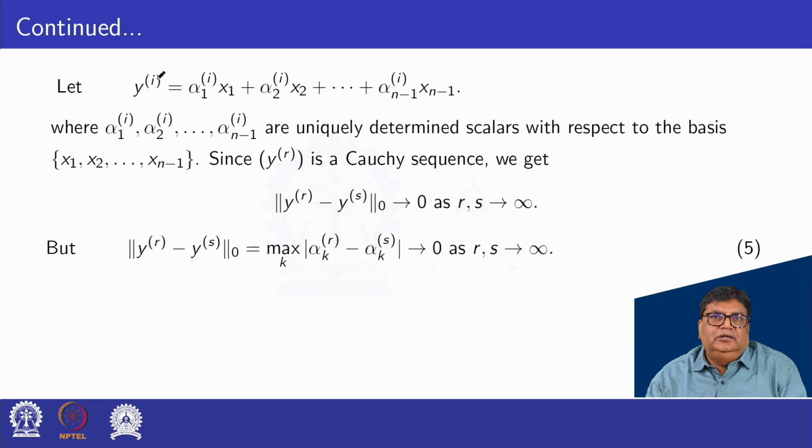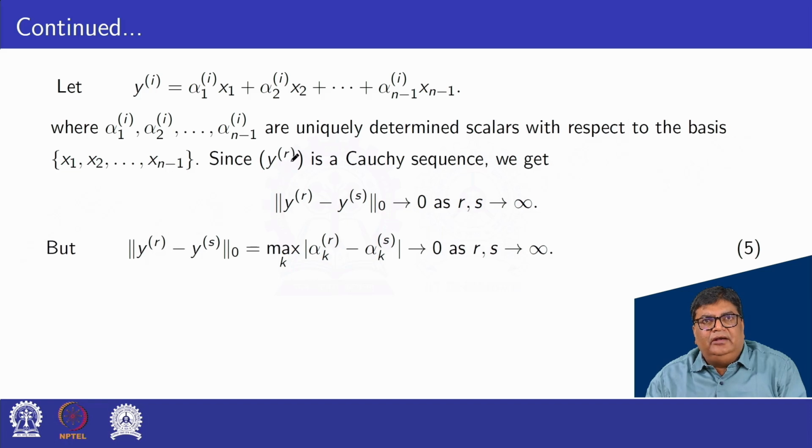Let the sequence y_i be expressed as alpha i1 x1 + alpha i2 x2 + and so on alpha i(n minus 1) x(n minus 1), where alpha i1, alpha i2 and so on alpha i(n minus 1) are uniquely determined scalars with respect to the basis x1, x2 and so on x(n minus 1).